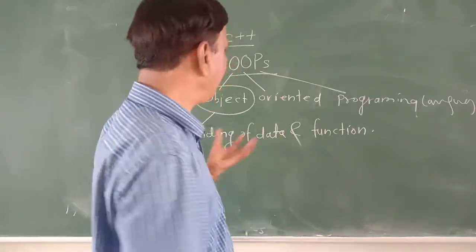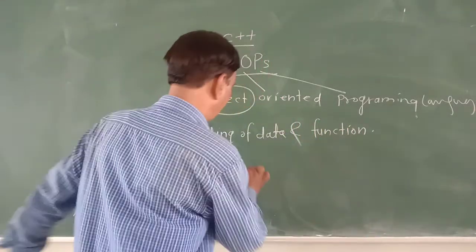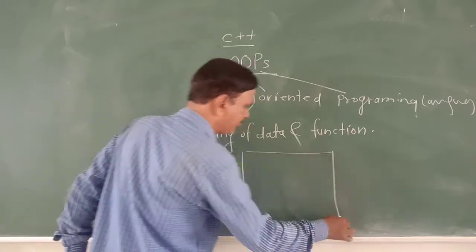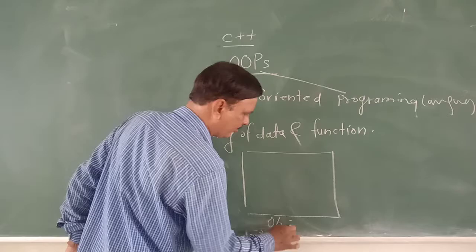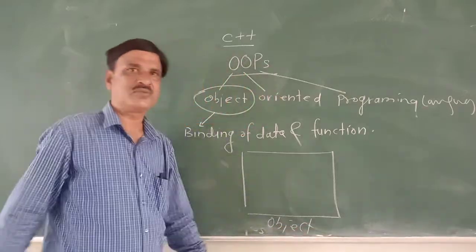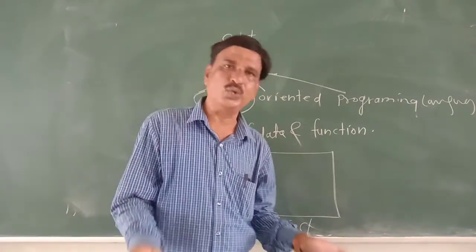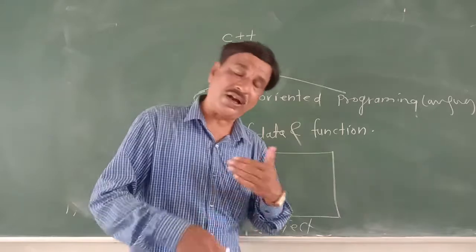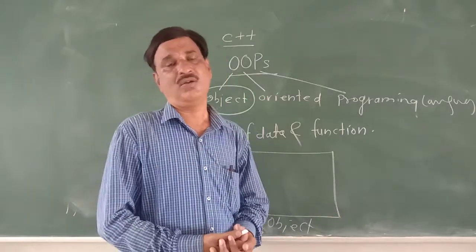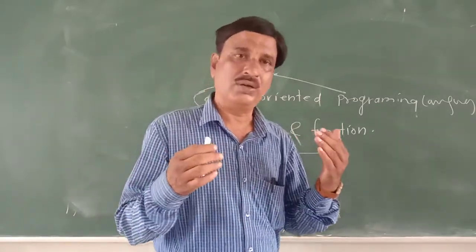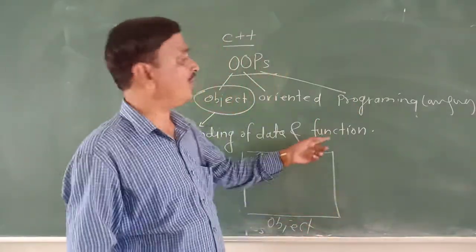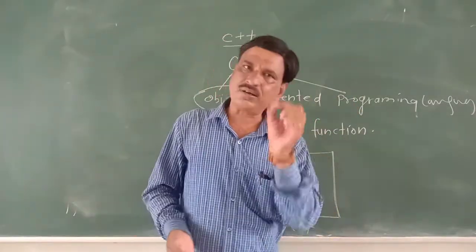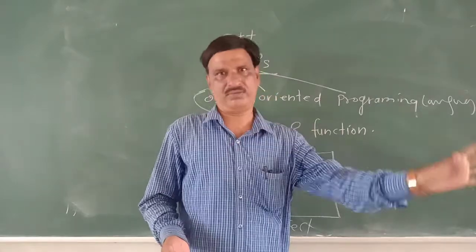Data and functions are bound together, and that is called an object. But what kind of data do you want? How many data do you want? What are the data types of that data, and what functions do we want? That we have to specify somewhere.